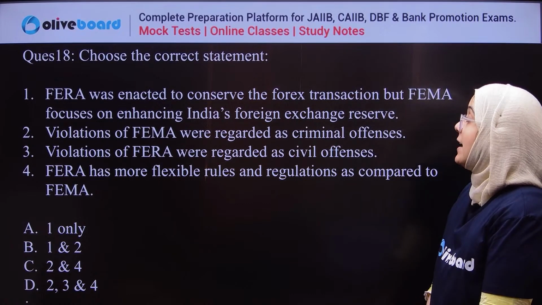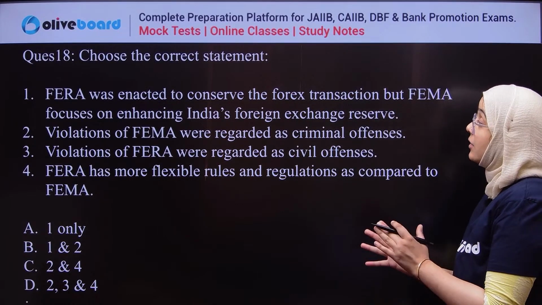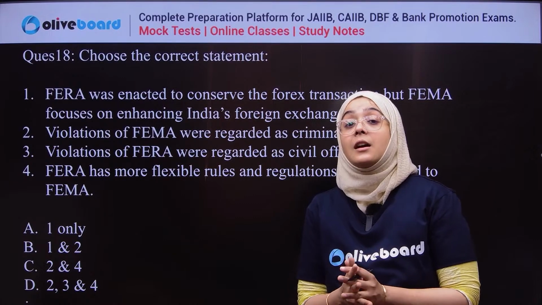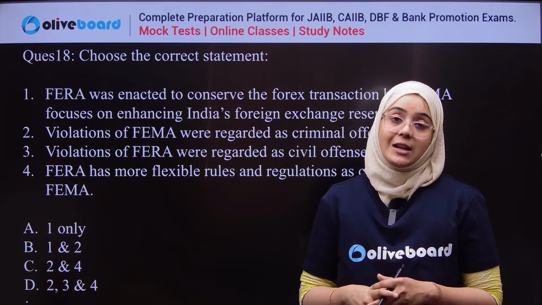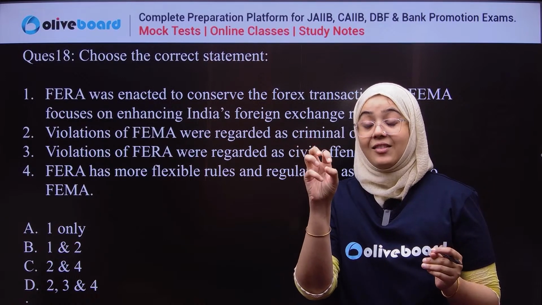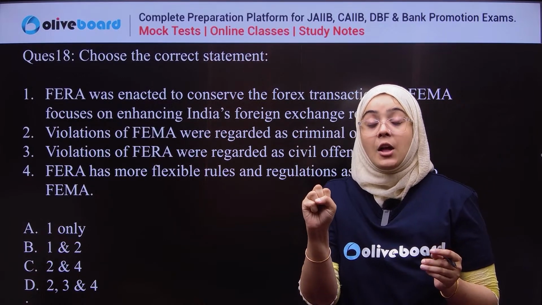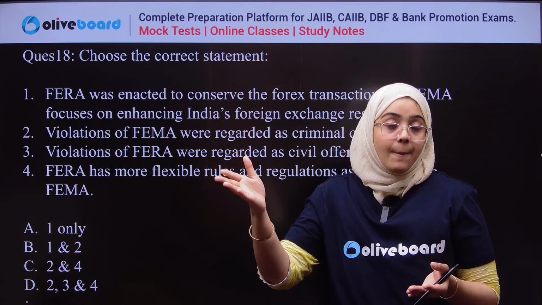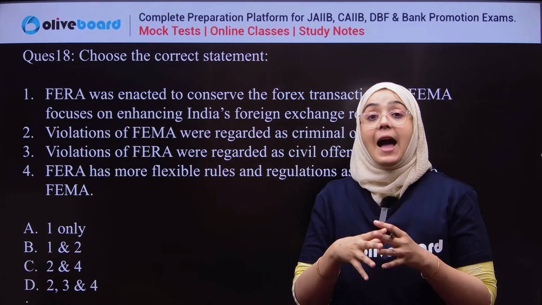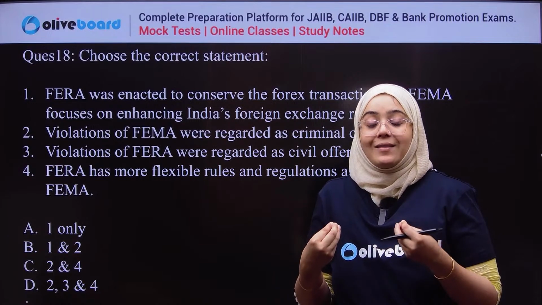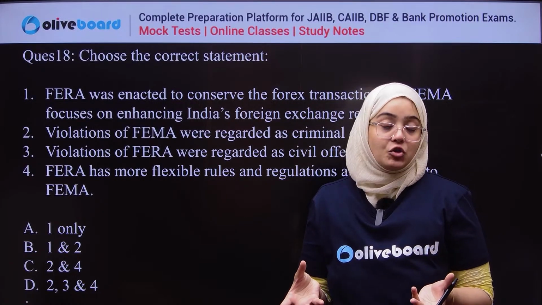Okay, see, FERA was enacted to conserve the foreign exchange reserve. Yes, because we were at the minimum of our foreign exchange reserve. So FERA was formed at that time to just conserve that foreign exchange reserve so that it cannot flow outside the country. But FEMA was enacted actually to flourish the foreign exchange reserve, or you can say to enhance the foreign exchange reserve.